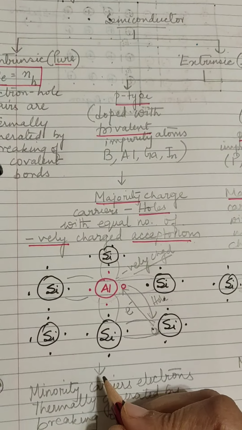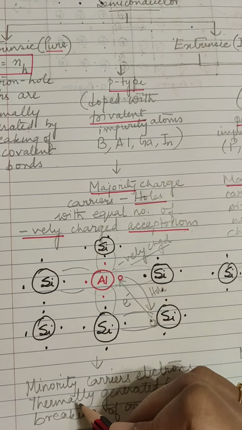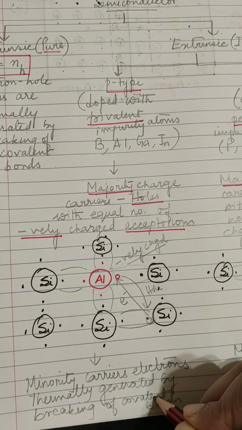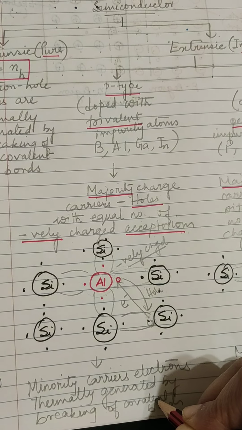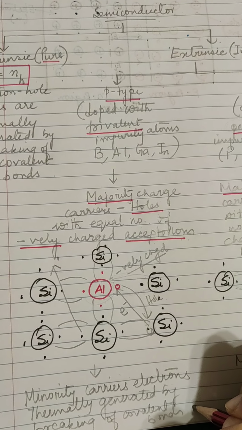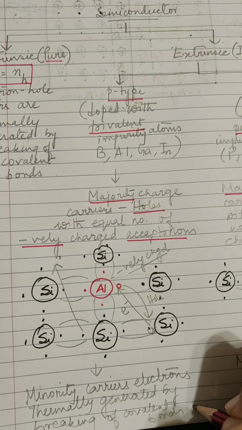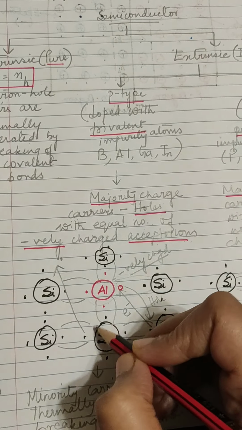The minority charge carriers in p-type are electrons, which are thermally generated by breaking of covalent bonds. Some covalent bond may break and generate a thermally generated charge carrier, that is an electron. But that will be a very small number. The number of covalent bonds that will break is very small. 1 atom in 10 to the power 9 atoms is available for conduction, as 1 covalent bond breaks in 10 to the power 9 such atoms.